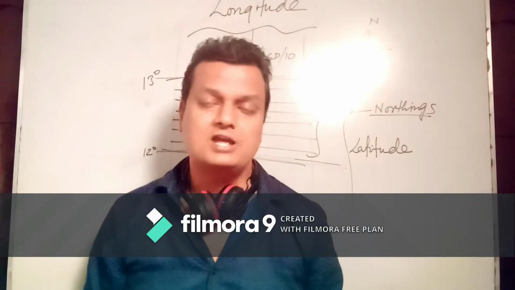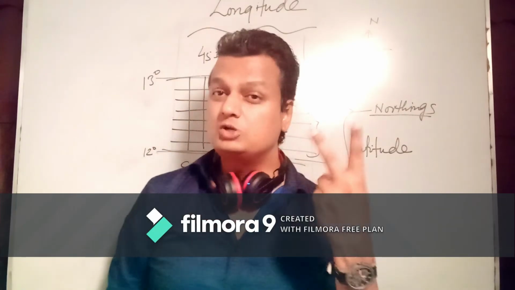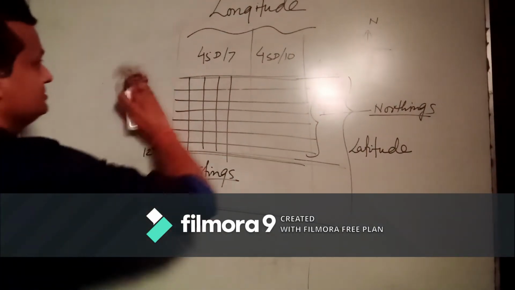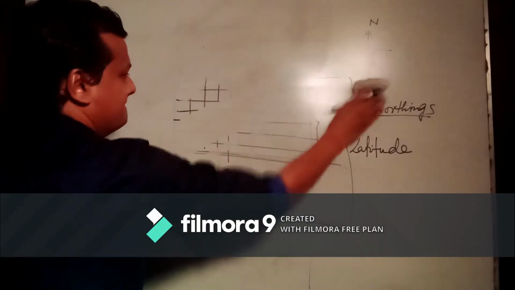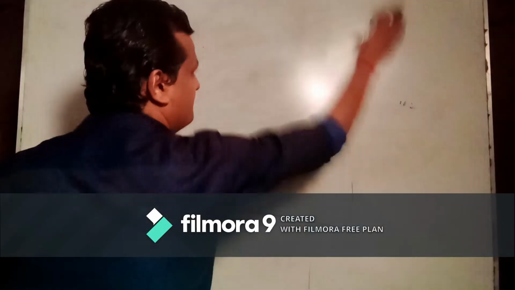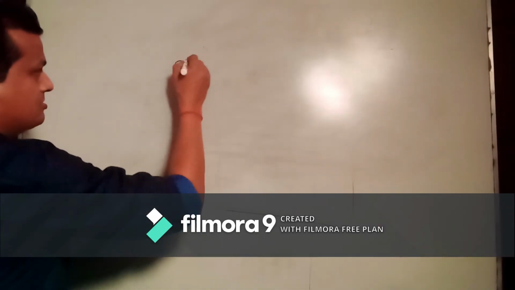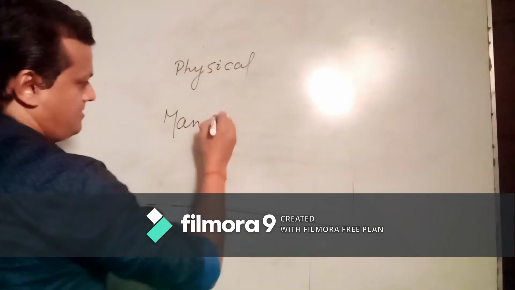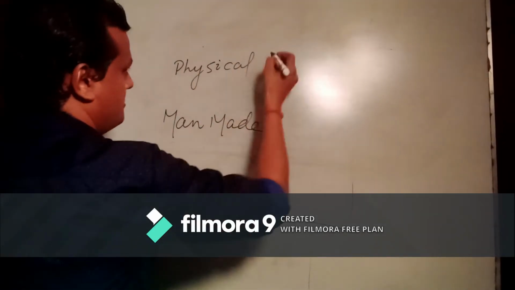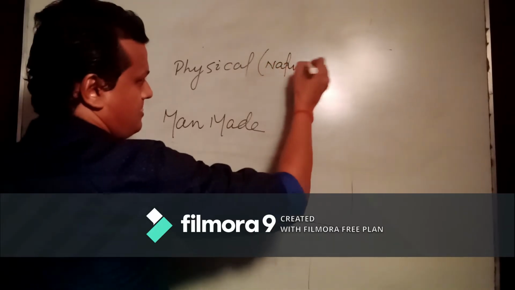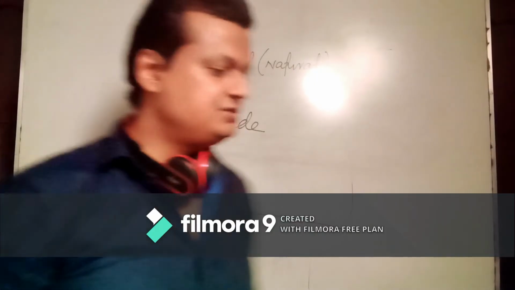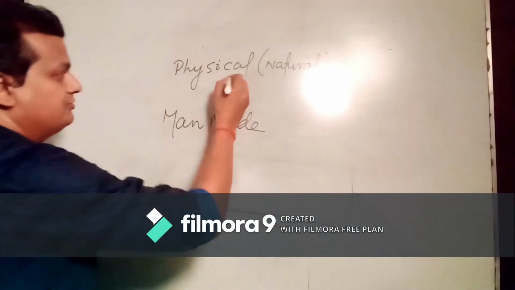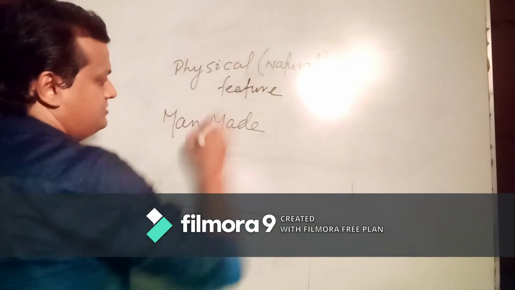So we can understand this map includes two important things. It means we can find physical features and man-made features. These are physical or natural features. This is the man-made feature.